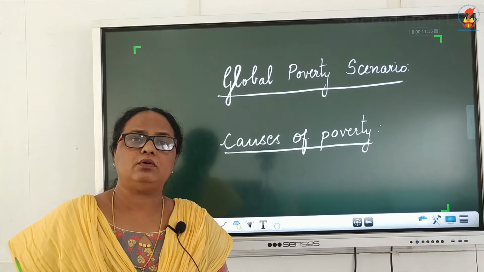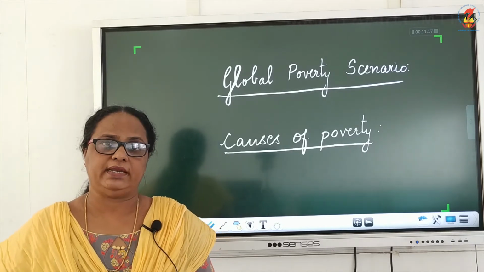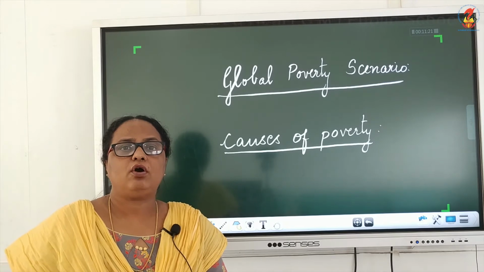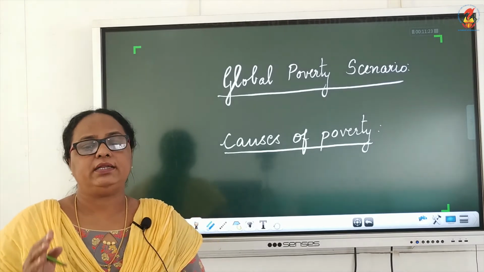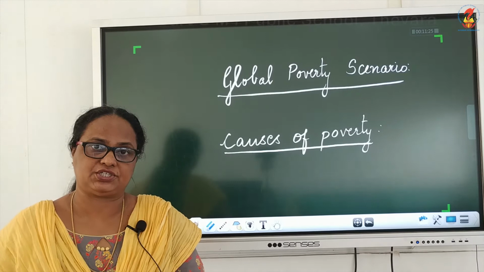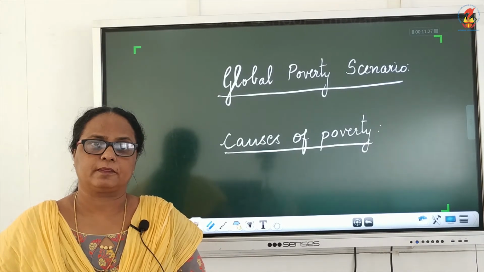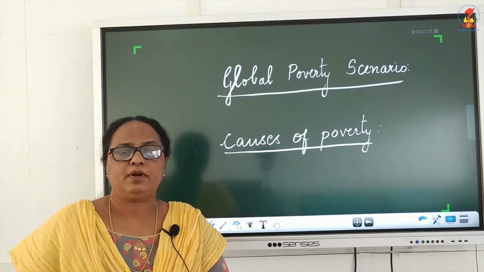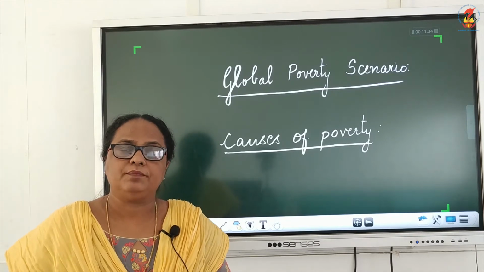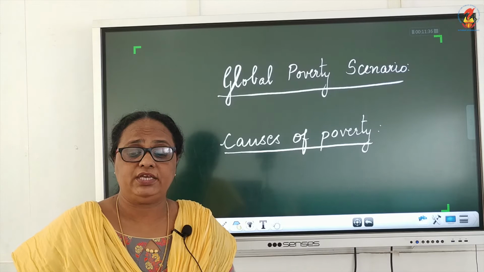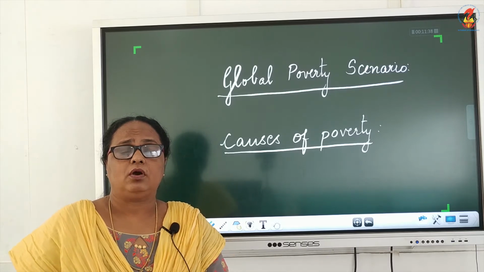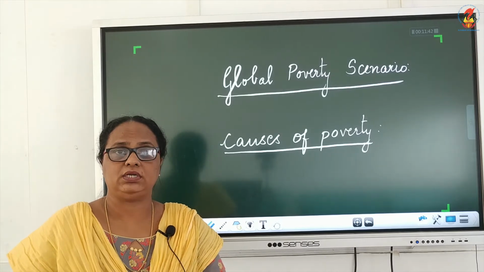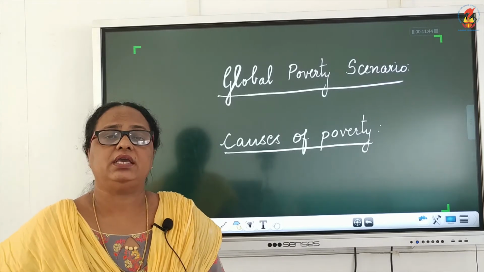When we talk about the causes of poverty in India, the first main reason is the low level of economic development under the British and colonial administration. And the second one is the failure in the promotion of economic growth and the increase in population, that has perpetuated the cycle of poverty. It has increased the cycle of poverty.